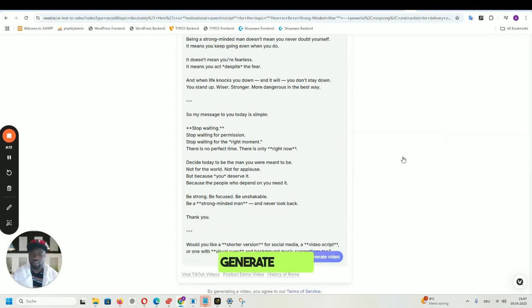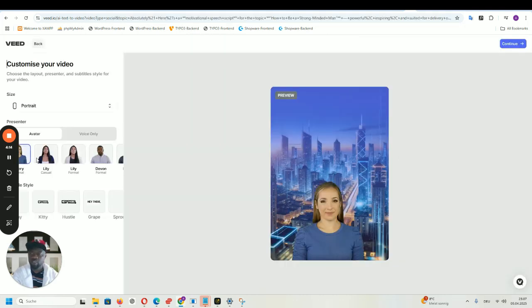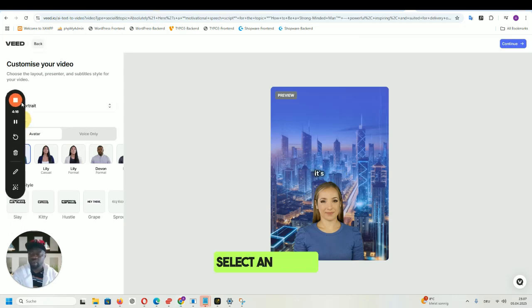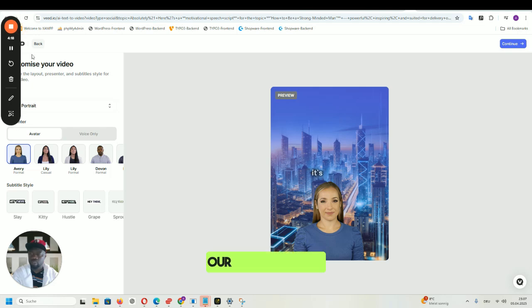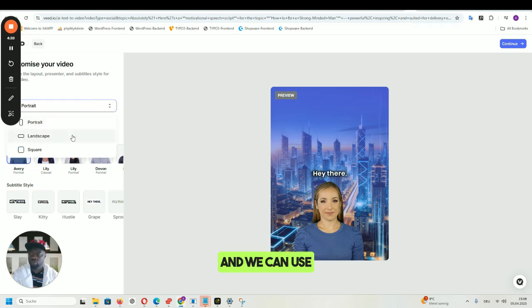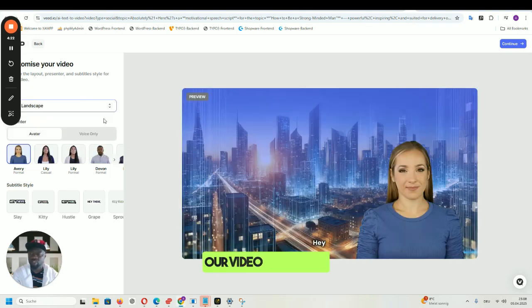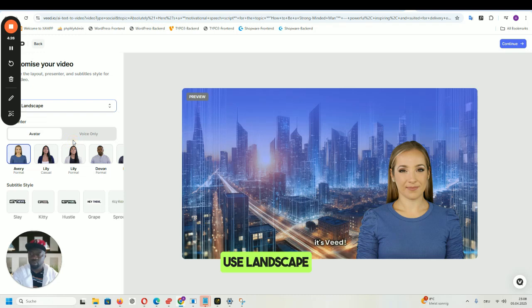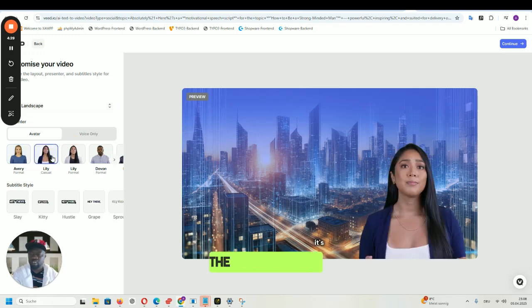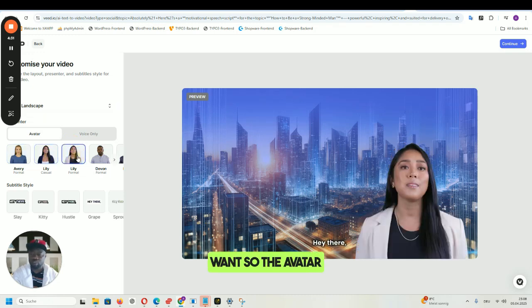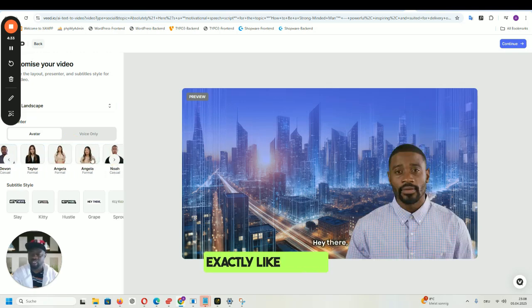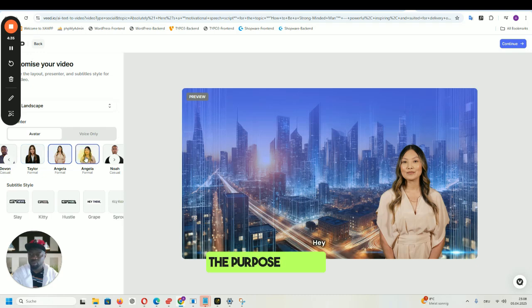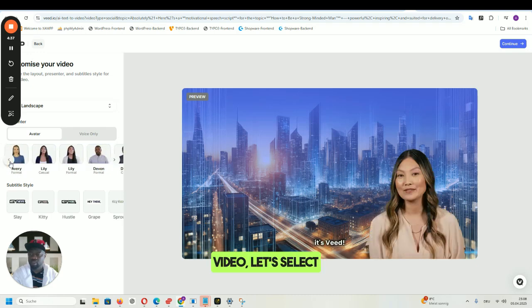We click generate video. And here we can select an avatar, our talking avatar, and we can use either landscape for our video, or we can use portrait. But then let's use landscape. And the avatar, we can select the avatar that we want, so the avatar can talk in the video exactly like a human. But then for the purpose of this video, let's select one avatar. Let's use this avatar.